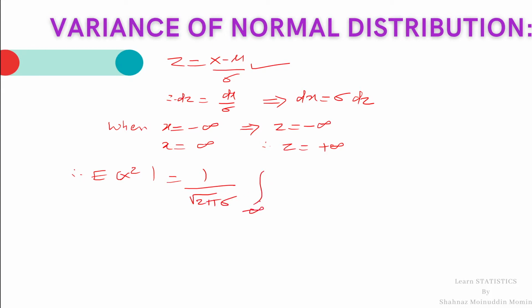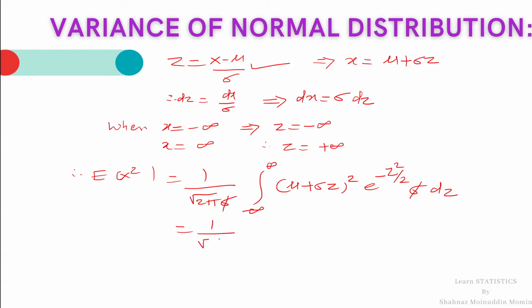integration minus infinity to infinity x square. From this expression, the value of x is mu plus sigma z. So, x square is (mu plus sigma z) whole square, e raised to minus z square by 2, sigma dz. Sigma sigma get cancelled. 1 upon root 2 pi integration minus infinity to infinity.